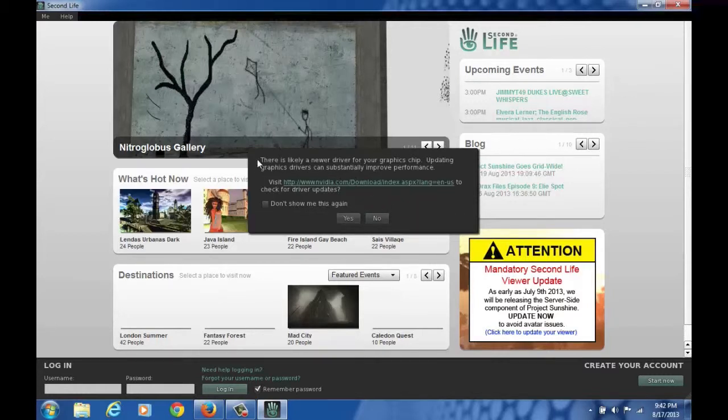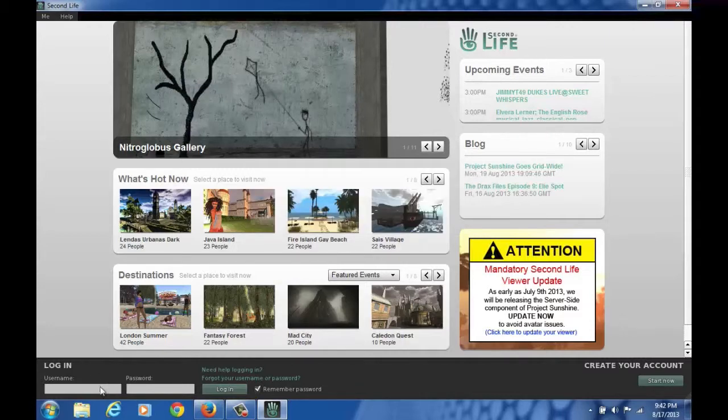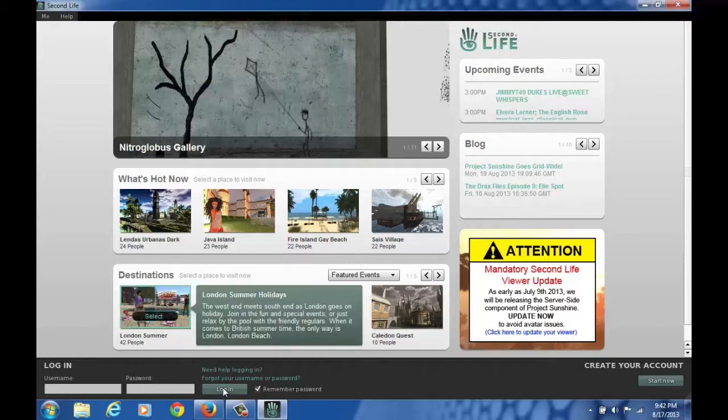Now sometimes it will ask you if you would like a newer driver for your graphics chip. I usually don't do this. It usually leads nowhere. If you would like to go ahead and investigate that for yourself, go ahead, but I often click No. And in fact, don't show me this again. Okay, now we're ready to log in and begin using Second Life together on both the Mac and Windows platforms.